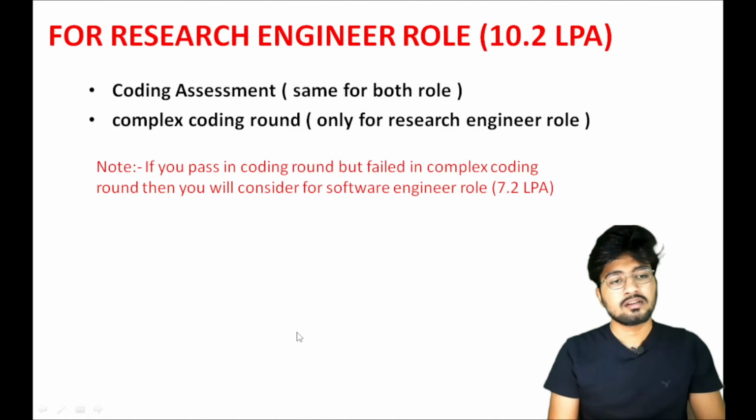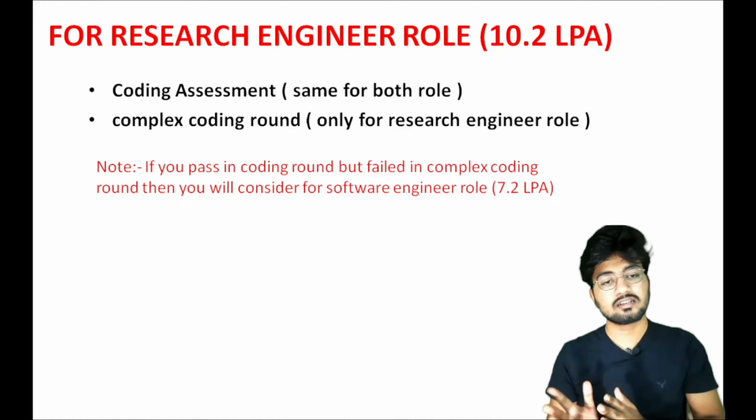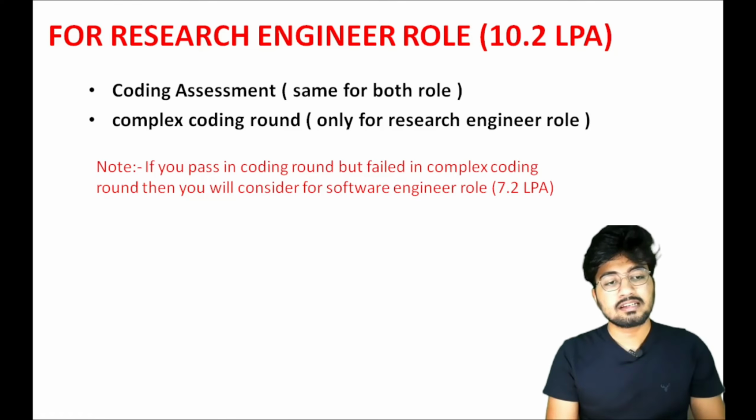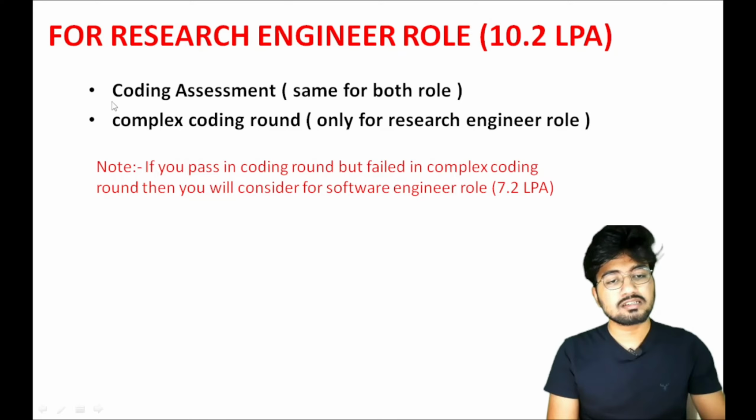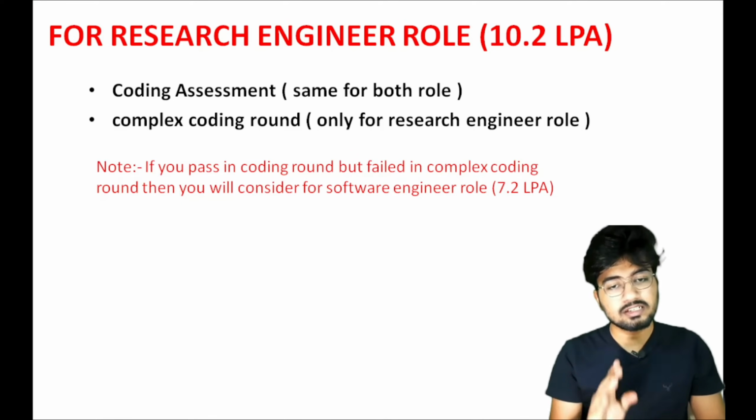Now coming to the research engineer role. What is the difference between the software engineer and research engineer hiring processes? For both roles there is the same coding assessment. For the research engineering role, one more coding round will be there, that is the complex coding round, only for the research engineering role. Suppose you pass the coding assessment but fail the complex coding round, then you will be considered for the software engineering role at 7.2 LPA. You will be out of the research engineering role.